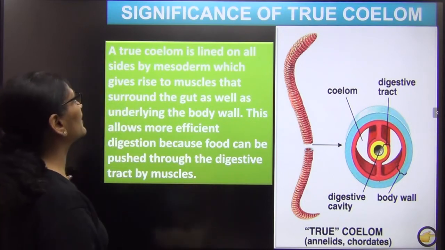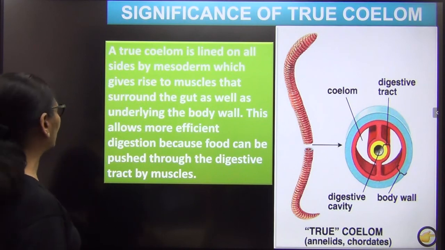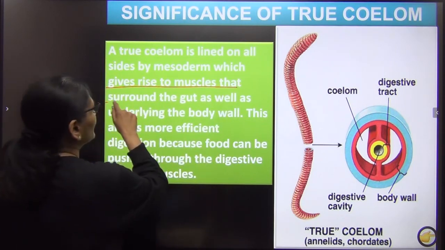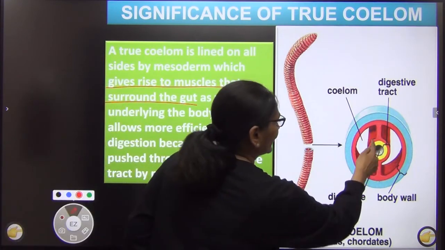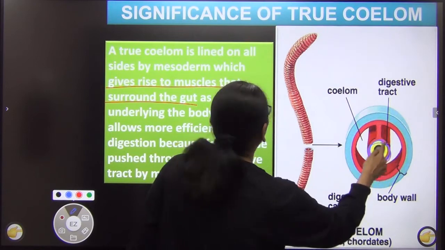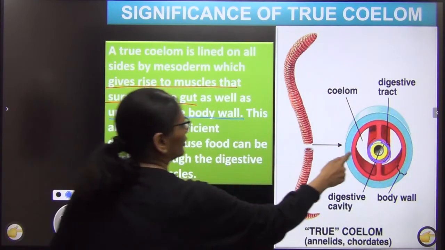And what is the significance of coelom? A coelom which is lined by mesoderm gives rise to muscles. This muscle will surround the gut. The gut will also be surrounded by muscles. Let me see here. There are muscles all around the gut, as well as all around the body wall.